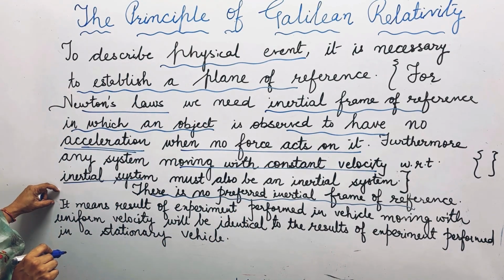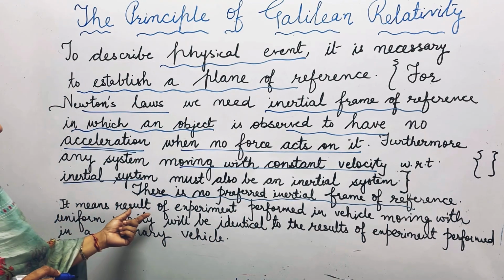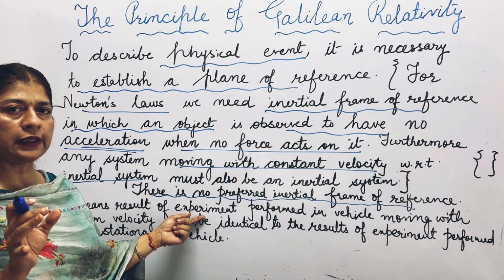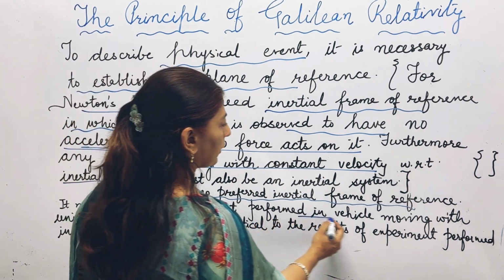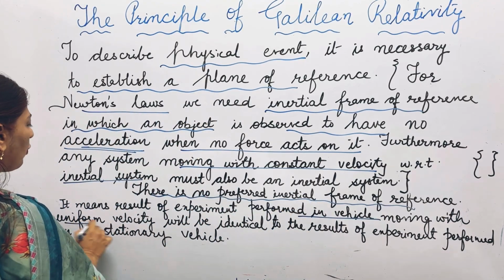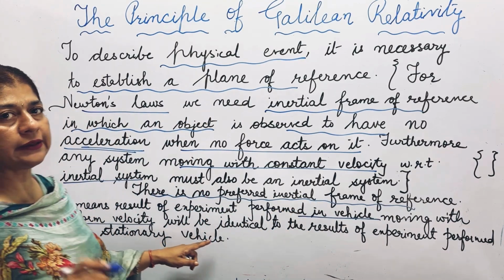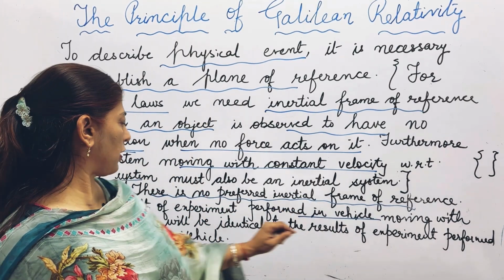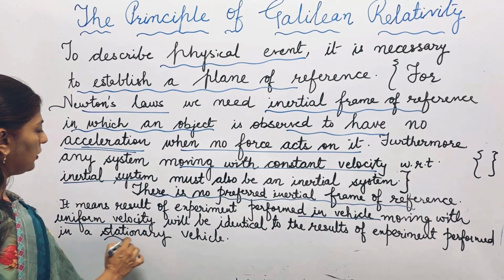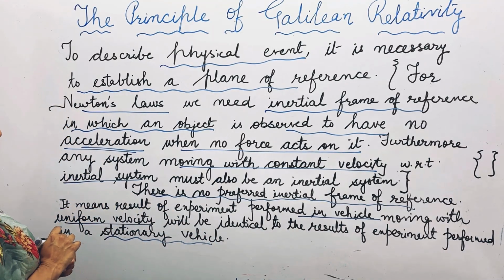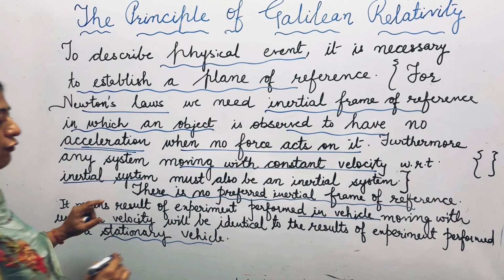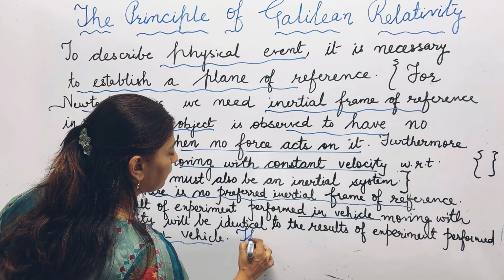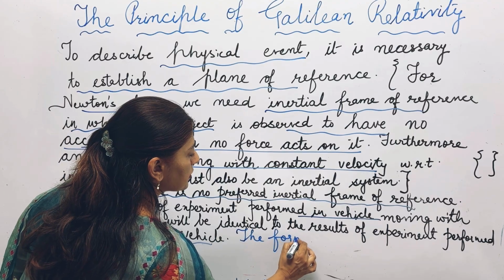What is the conclusion? The result of an experiment performed in a vehicle, for example, a vehicle that is moving with a uniform velocity, will be identical to the results of an experiment performed in a stationary vehicle. This is the conclusion.